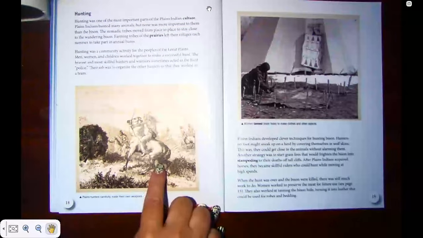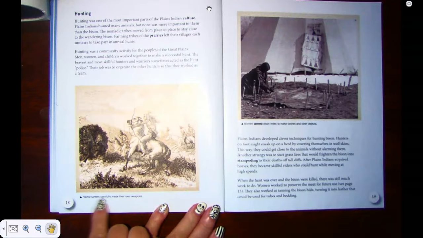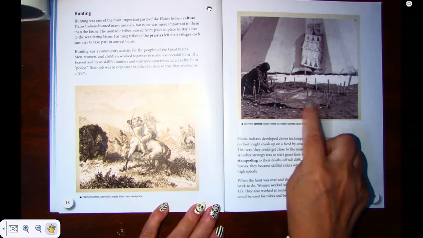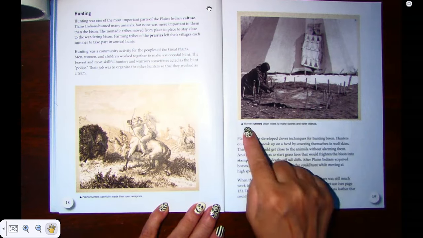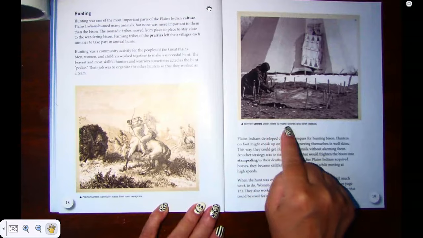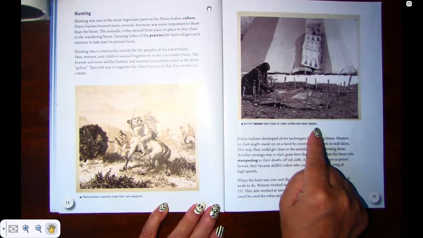And in this illustration, you can see Plains hunters carefully made their own weapons. In this photograph, you can see a woman tanning bison hides to make clothes and other objects.